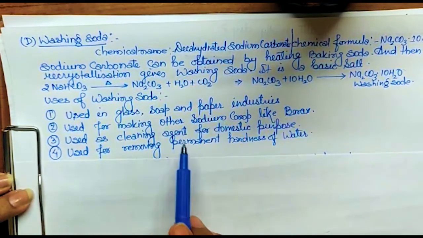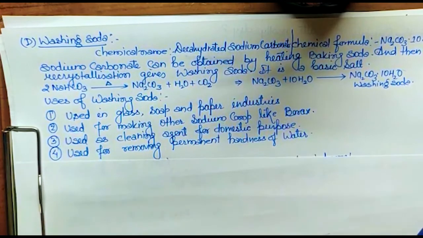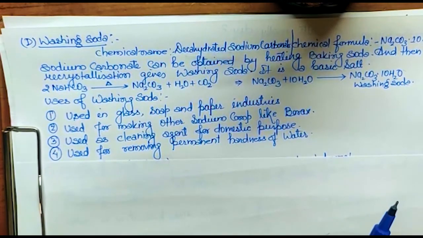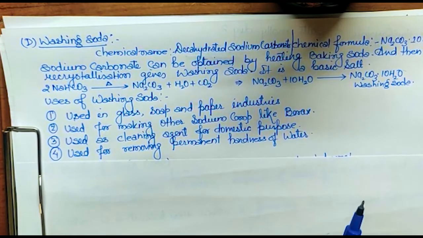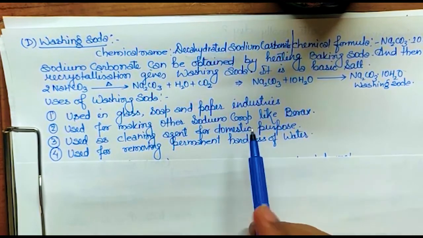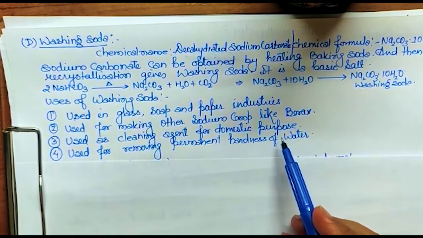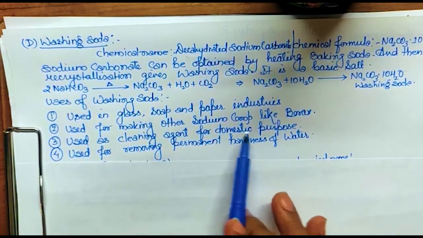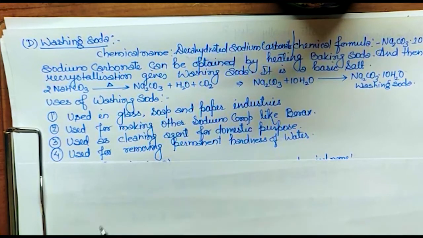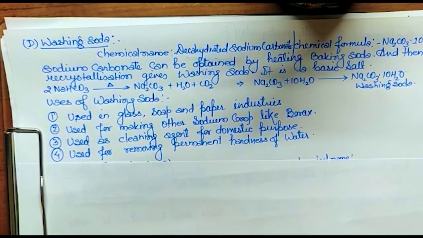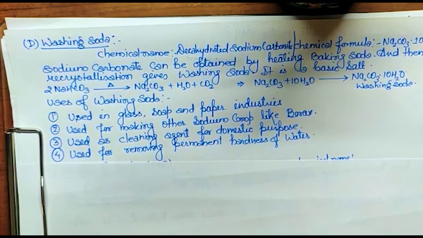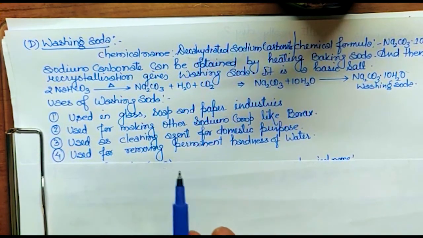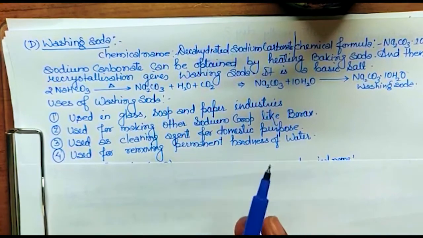Used as a cleaning agent also, because wherever we add sodium carbonate, it comes out as bubbles and takes all the dirt out with it. So it can also be used as a cleaning agent for domestic purposes. It is used for removing permanent hardness of water also. Permanent hardness and what hardness is, you will learn in chapter 3. So just wait for that. Right now you have to learn this: simply, it is used to remove permanent hardness of water.